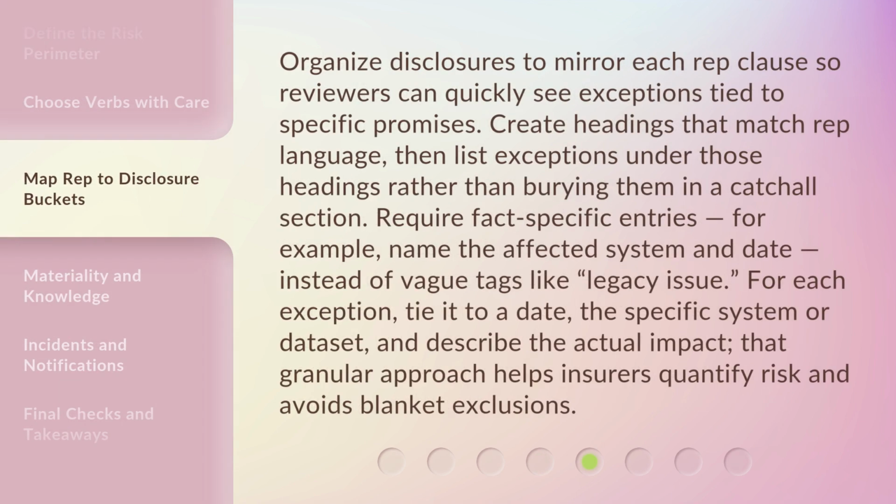Organize disclosures to mirror each representation clause so reviewers can quickly see exceptions tied to specific promises. Create headings that match representation language, then list exceptions under those headings rather than burying them in a catch-all section. Require fact-specific entries. For example, name the affected system and date instead of vague tags like legacy issue. For each exception, tie it to a date, the specific system or data set, and describe the actual impact. That granular approach helps insurers quantify risk and avoids blanket exclusions.